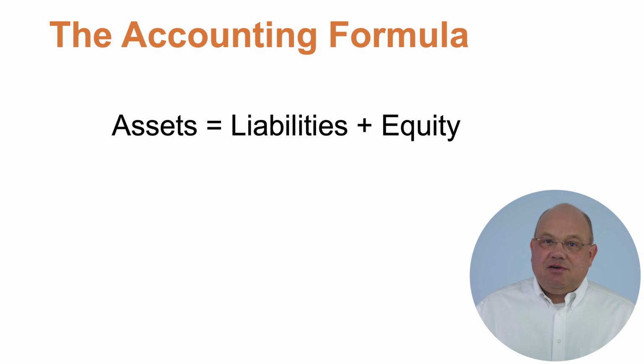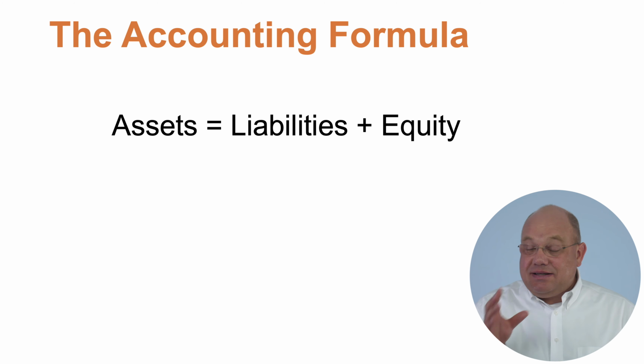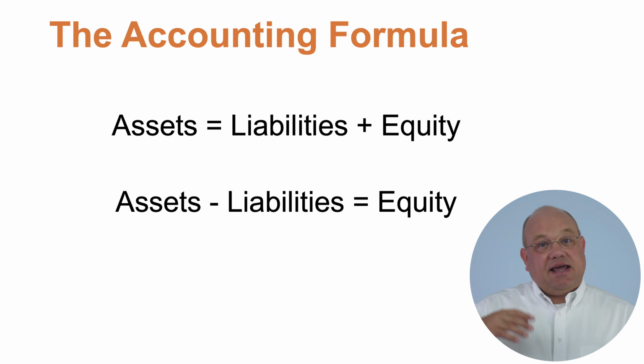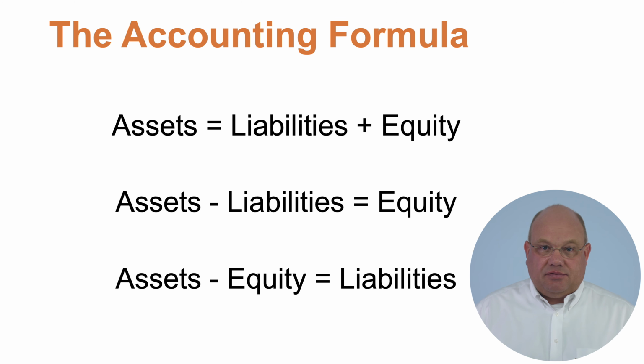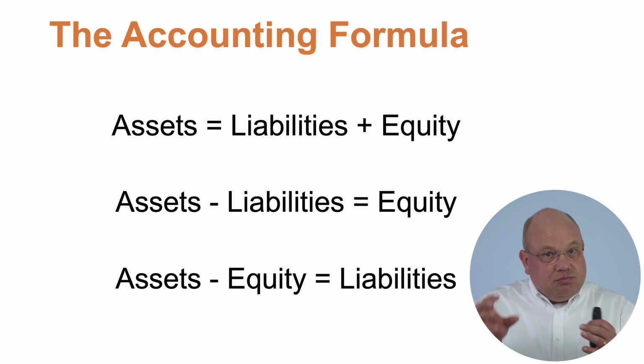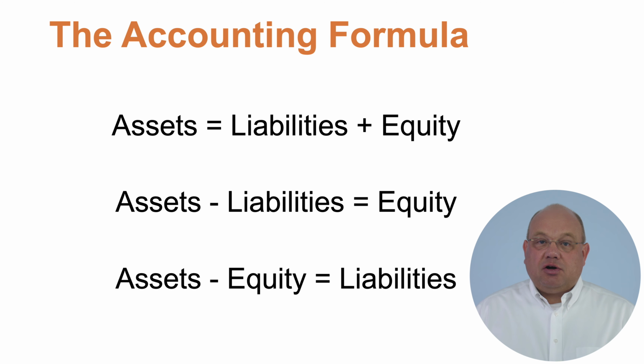Well, we can move this around. We can make this in other ways, and it still balances. We can say assets minus liabilities equal equity. Or we can say assets minus equity equals liabilities. Okay, it's just a mathematical equation, and we're just moving those elements around a little bit from one side to another. But this accounting formula, this accounting equation needs to be kept in balance. It always needs to be true. Assets need to equal the liabilities plus the equity.